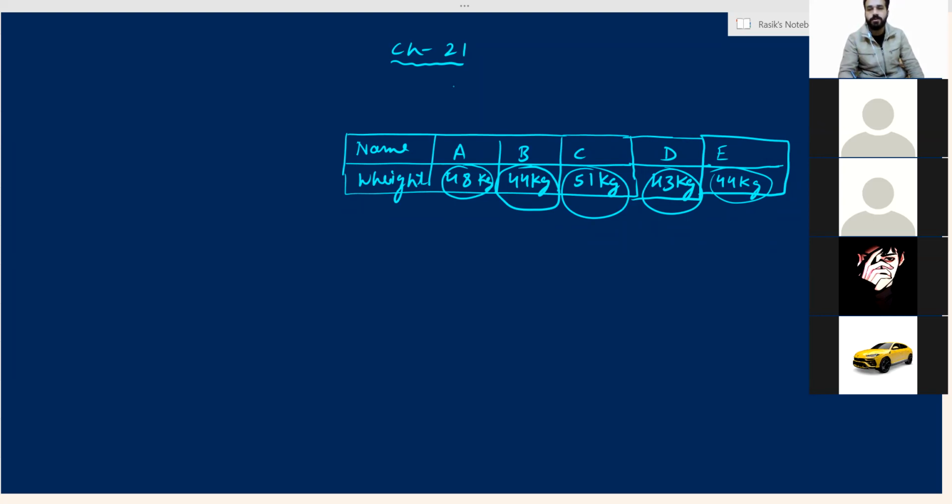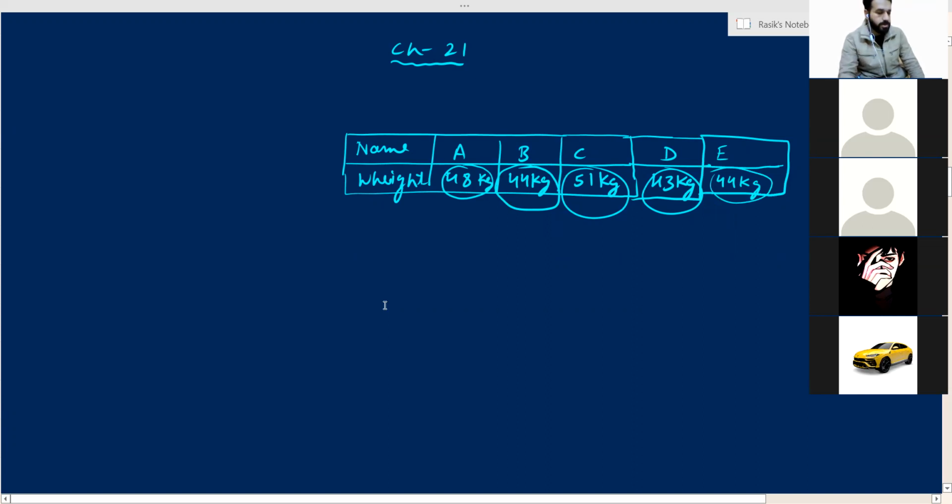What is the frequency of 43 kg? One, because it is again coming one time. What is the frequency of 44 kg? Two. 44 is coming two times, so its frequency is 2. Okay, understood. So this is very easy.